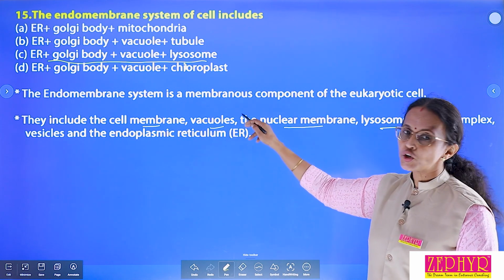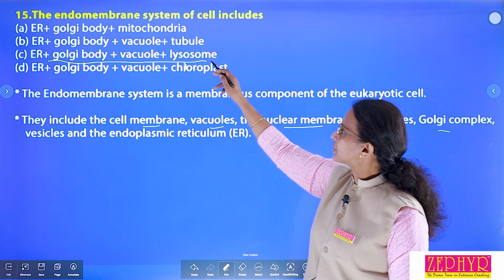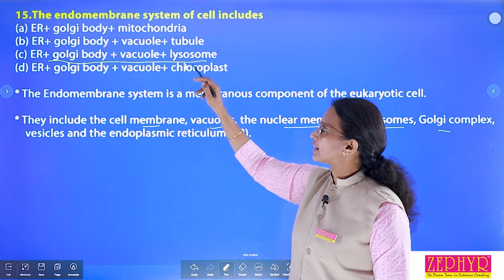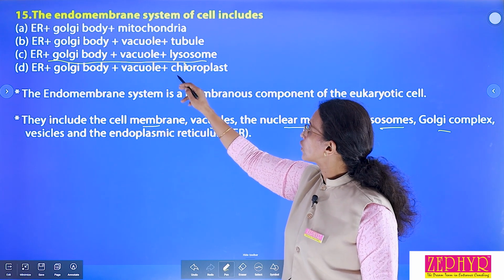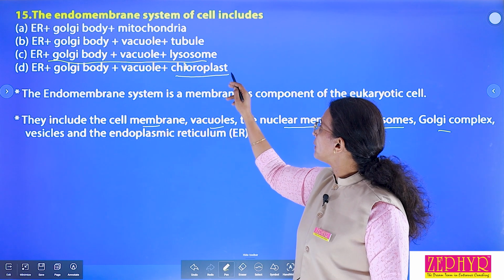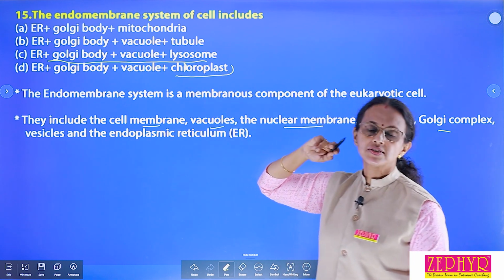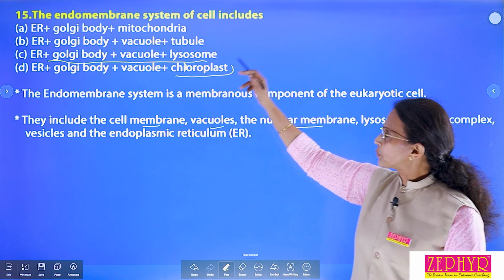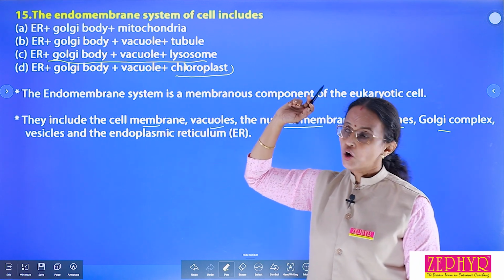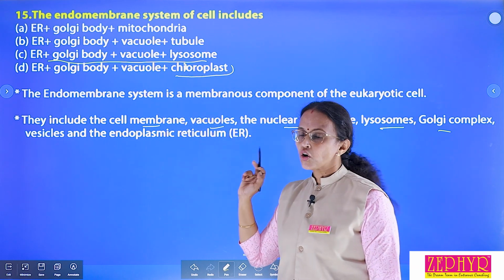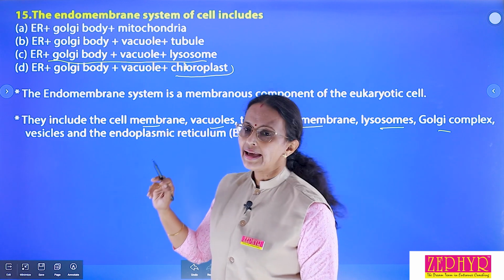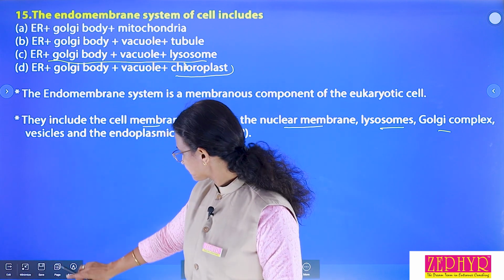These are the endomembrane system. So, which is the correct option? Option C is the correct option. In the last option, chloroplast does not belong to the endomembrane system. Okay, the correct option is option C: endoplasmic reticulum, Golgi body, vacuole and lysosome.